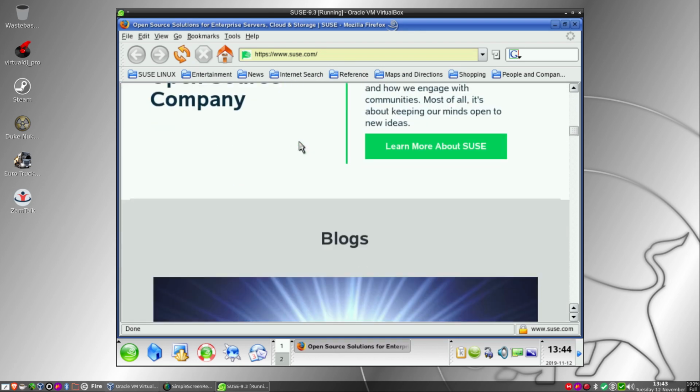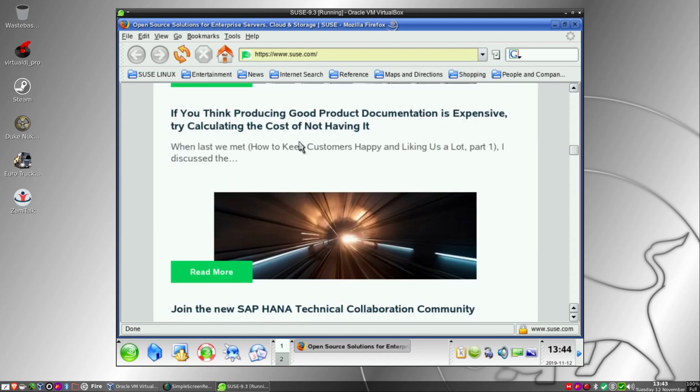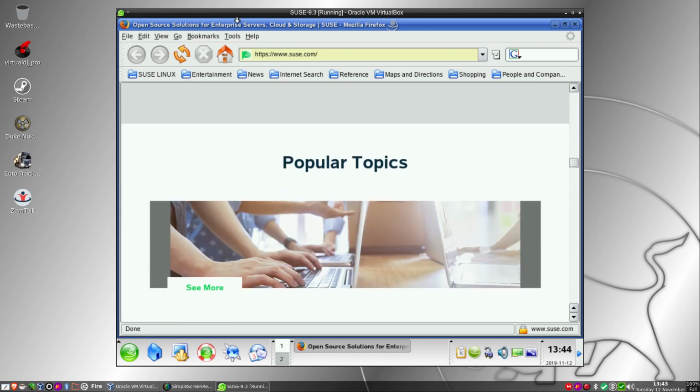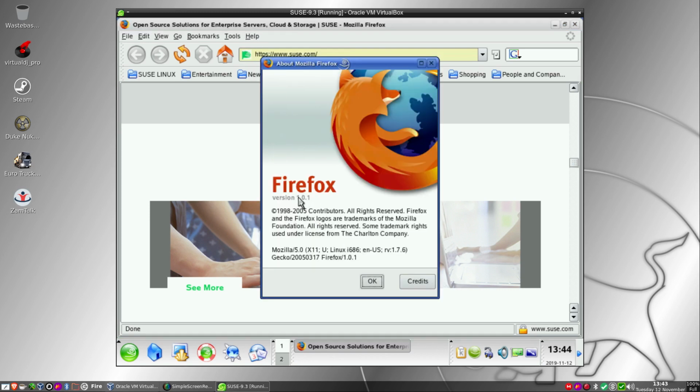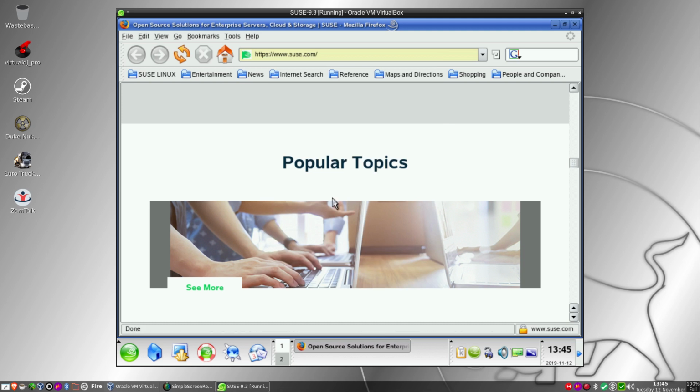And that's what it looks like in the old Firefox here. And it is a really old Firefox, 1.0.1 or something like that. Yep, 1.0.1, 2005. So maybe I was wrong. It's just from 2005, not 2003 as I first thought. So let's try. What else can we try? I could also try mine.